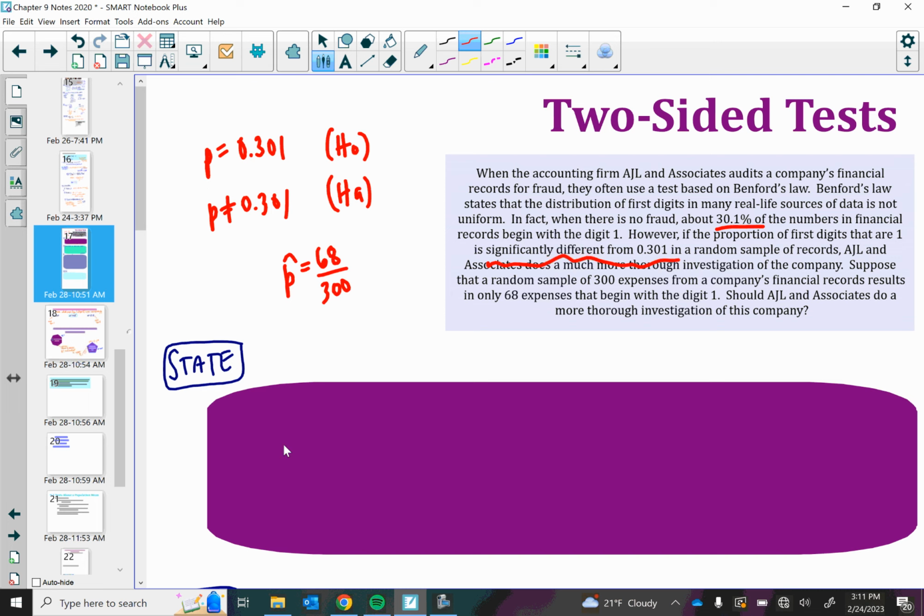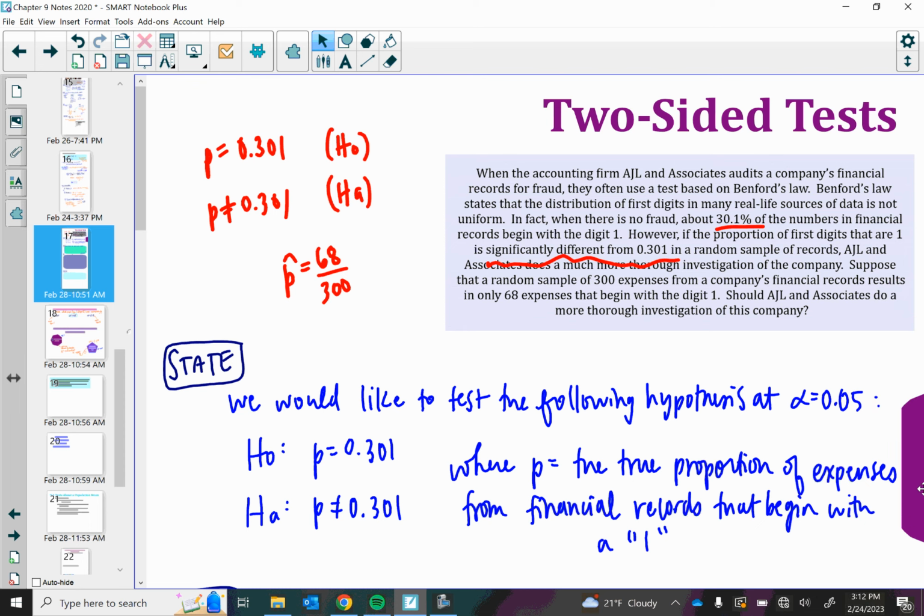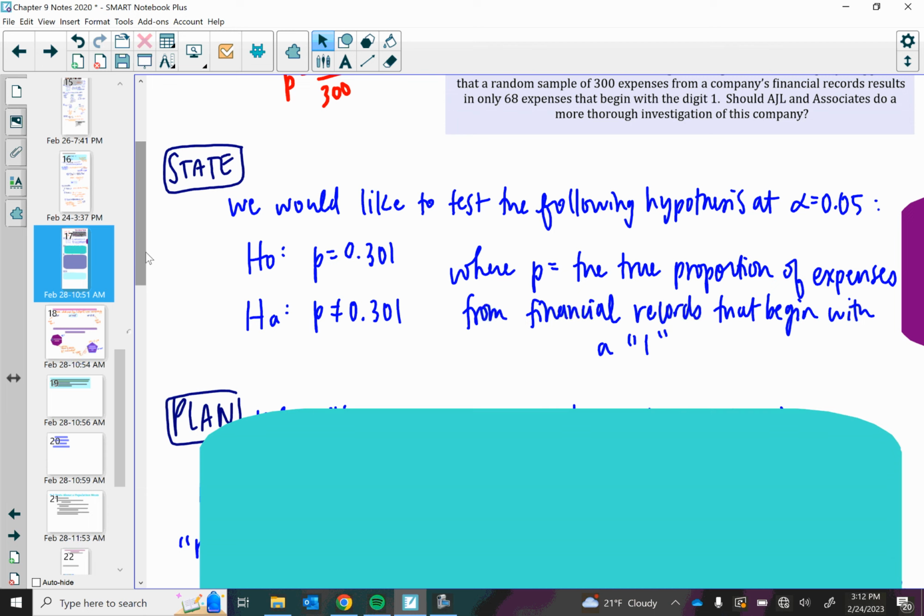Let's go through our state, plan, do, and conclude. Of course, in our state, we want to test the following hypotheses at an alpha equals 0.05 significance level. They don't tell us a significance level, so 5% is great. Our null is that the true proportion is 0.301, and the alternate is that it's not that, where p is the true proportion of expenses from financial records that begin with a 1.